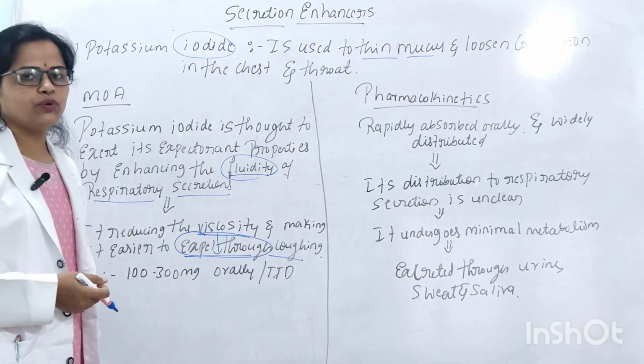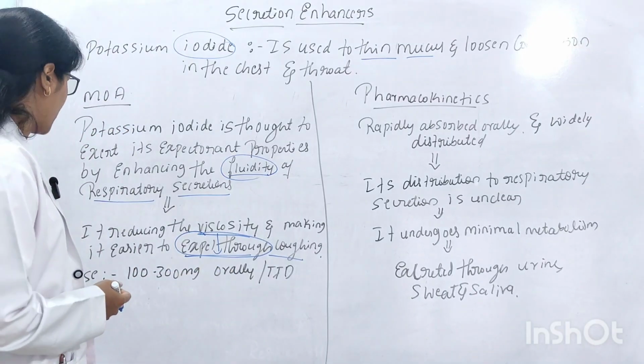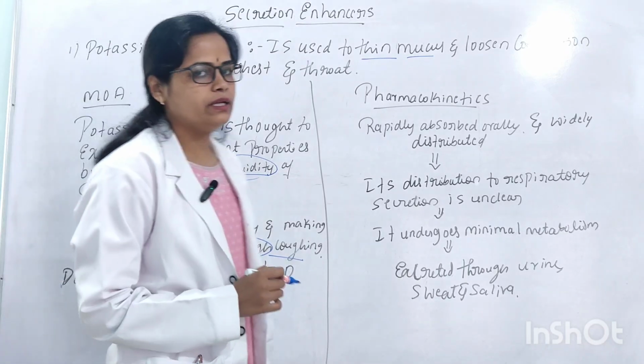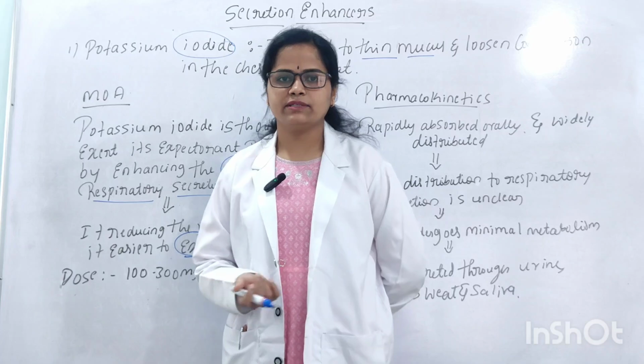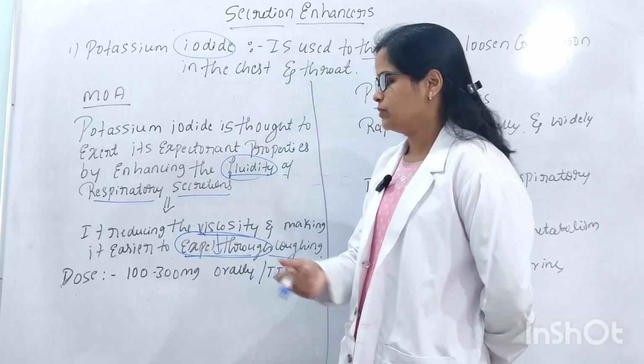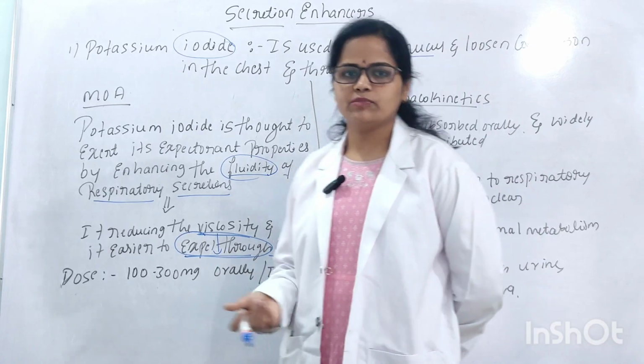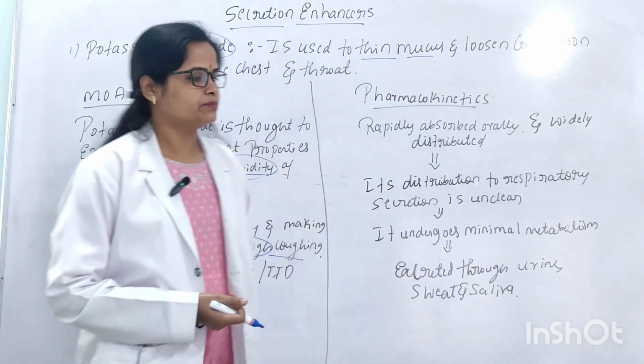So next we'll see the dose. This drug, potassium iodide, is administered 100 to 300 mg orally TID. TID is thrice a day, meaning 3 times a day. The dose can be given from 100 to 300 mg orally, 3 times daily after food.